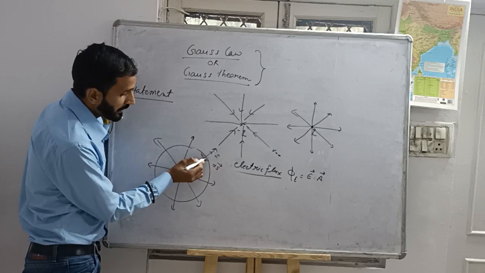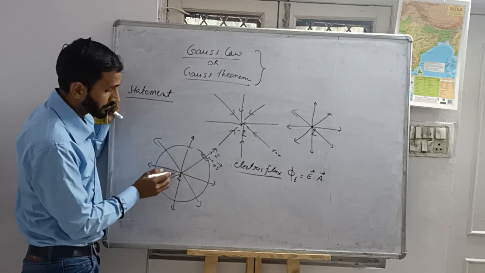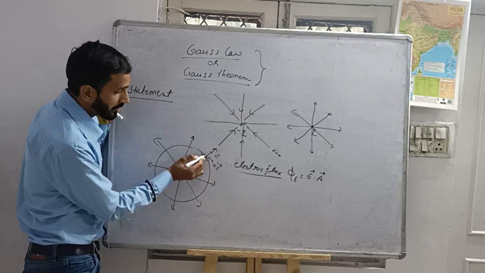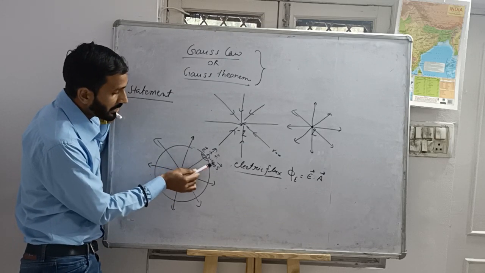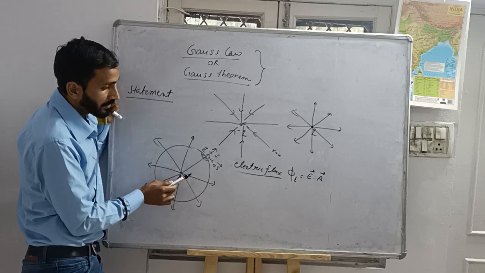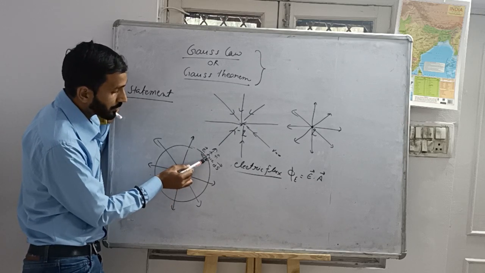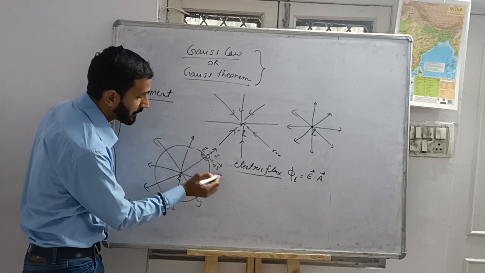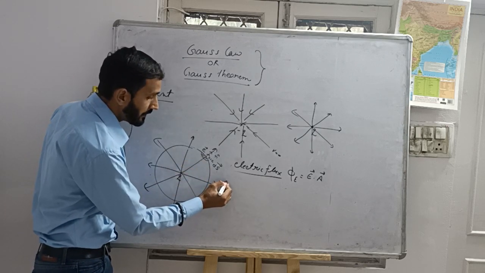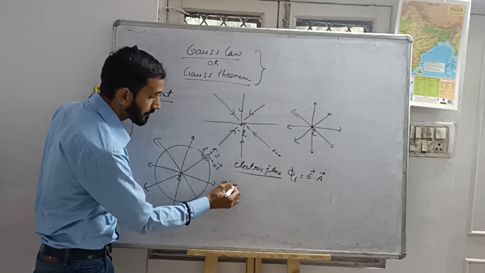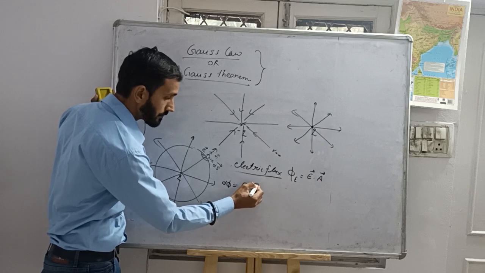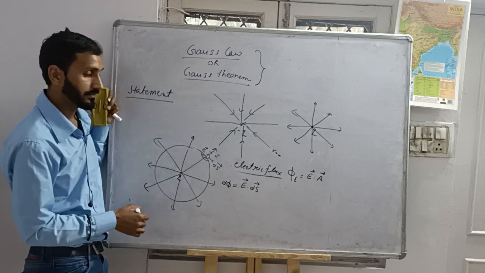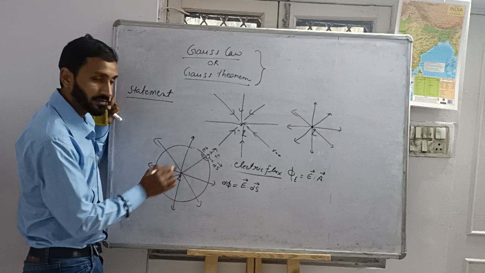Here is the charge Q. Let us place a unit coulomb charge here. Positive repels, so the electric field will be in this direction. Here the direction of E and ds is the same, and the electric flux through this small shaded area, d phi, will be equal to E dot ds for this small shaded region.